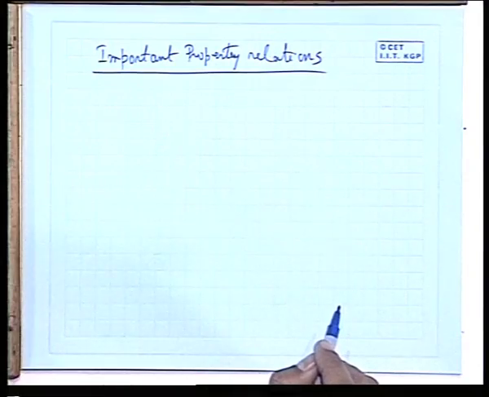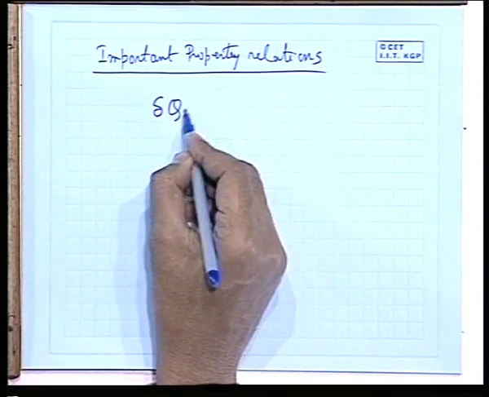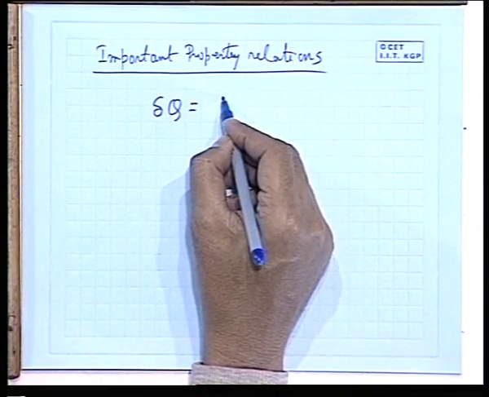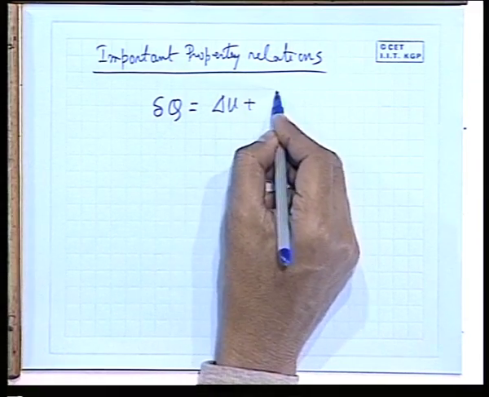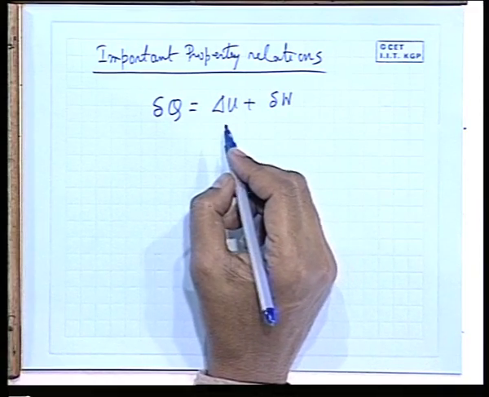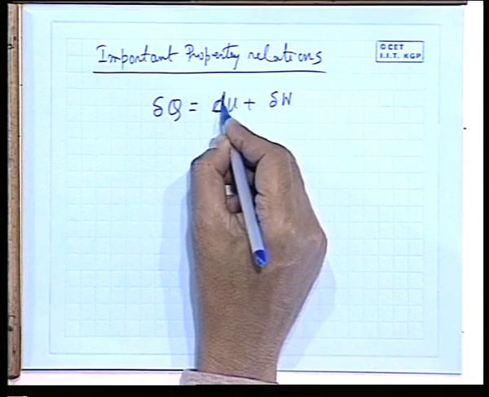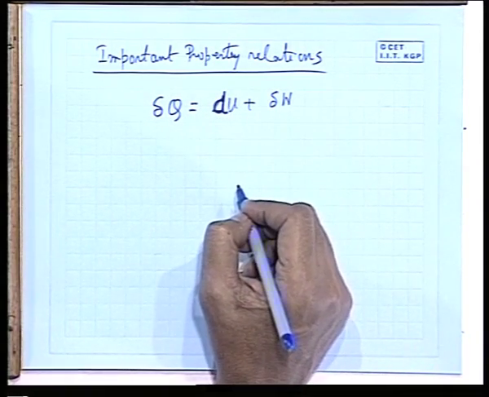Here also confusion is there with many people. Property relations, I think it will not be there for you. Now recall the first law of thermodynamics. Let us recall: delta Q equals delta U plus delta W. Or you can write dU, better, small dU plus delta W.